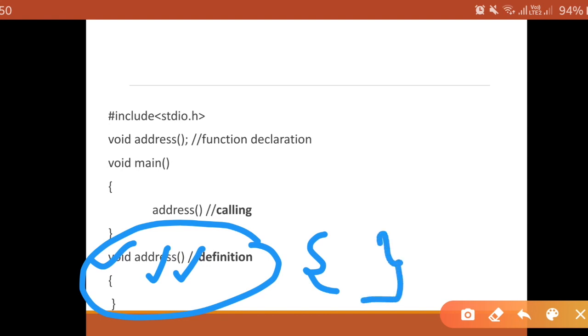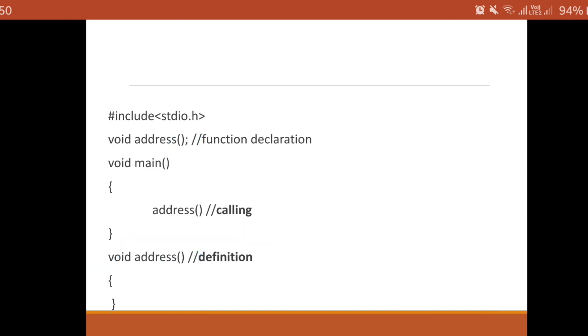This is the body of your function. Now in order to declare this function, we have to write above the main. So that is a function declaration: return type, function name, brackets, and semicolon. And here, this is your function calling, name of the function with no argument. We will write some functions, then you will understand the concept of function.